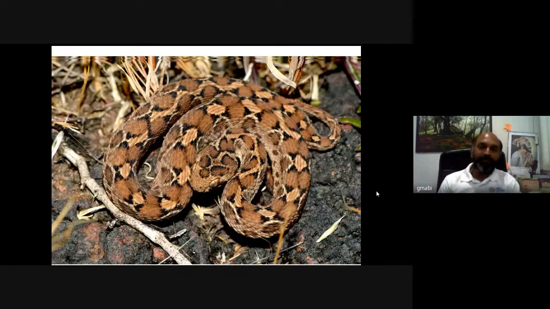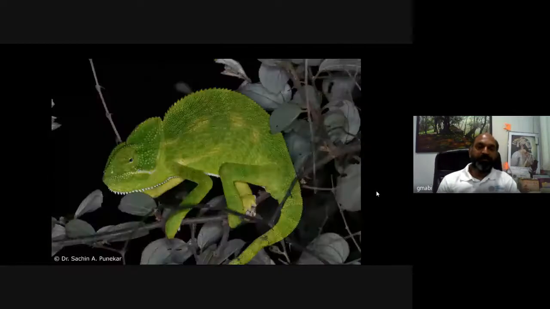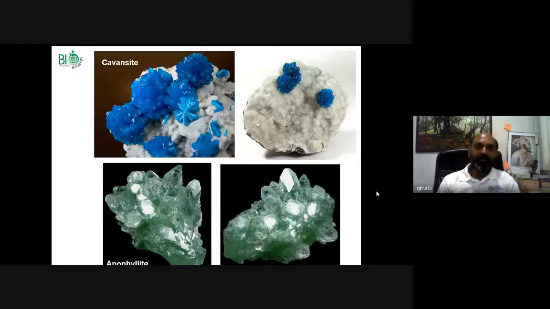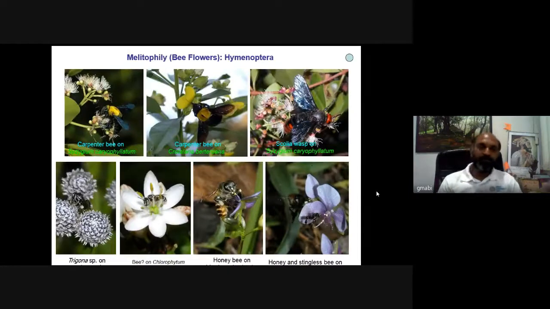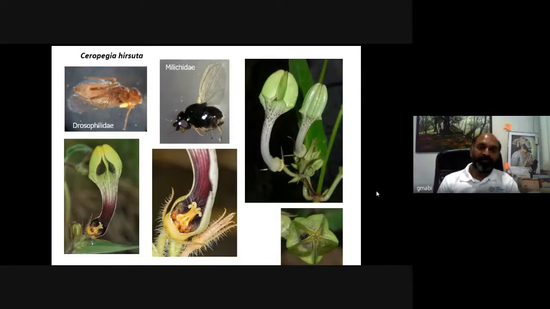It is called soft-scaled viper, called fursa in Marathi. Then chameleon, again an important reptile in such habitats. Then, of course, along with the biological heritage, we have certain mineral heritage that is called cavansite or apophyllite, which is very unique. Then mesolite or punalite, again a natural mineral heritage. Then, of course, the interaction between the plants and insects is again a part of heritage. So look at the symbiotic relationship between the insects and plants.